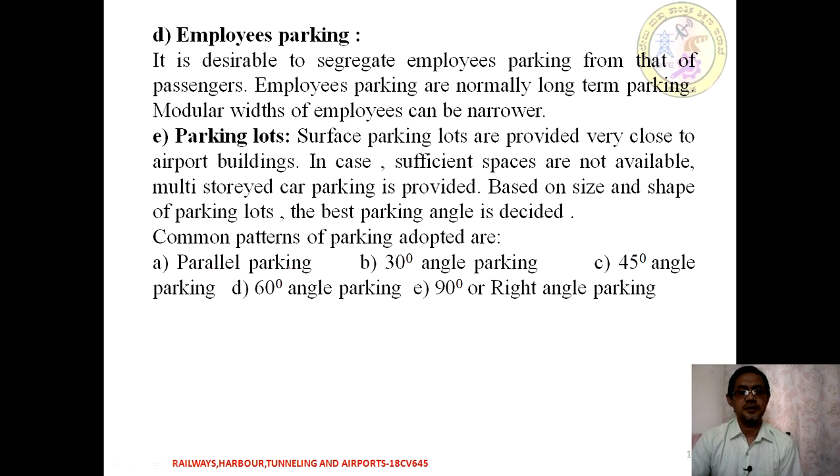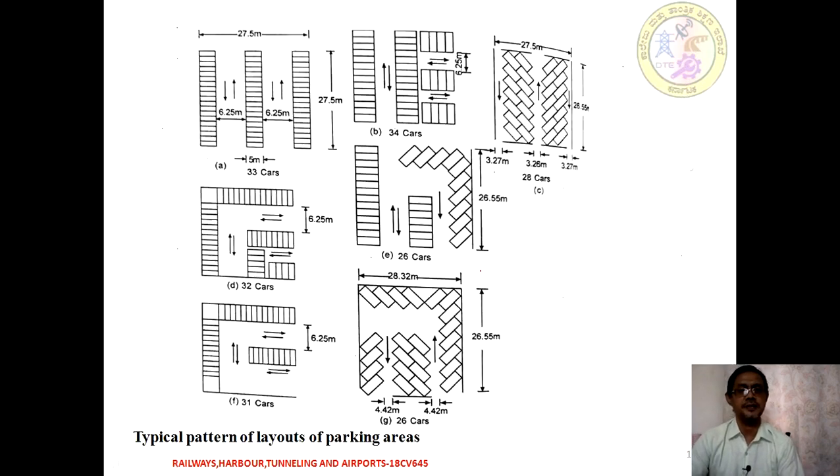Next is the parking lot. It depends upon sufficient space. If it is not available, we can go for the vertical, that is, multi-storied car parking. Based on the size and shape of a parking lot, the best parking is always going to be angular parking. The common types are parallel parking, that is 180 degree parking, 30 degree, 45 degree, 60 degree angle parking, and 90 degree or right angle parking. These images were already shown in the previous slide.